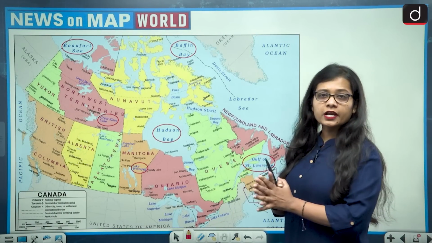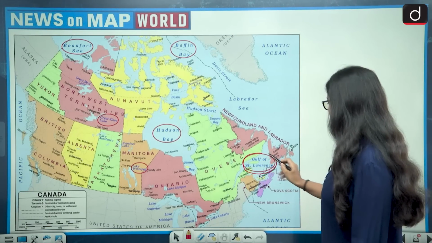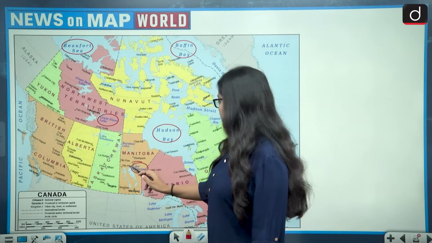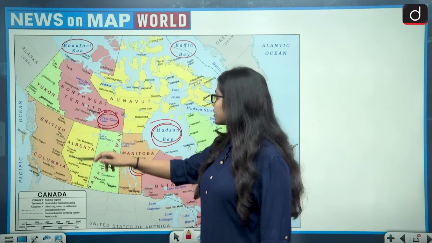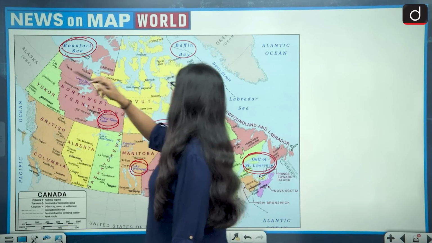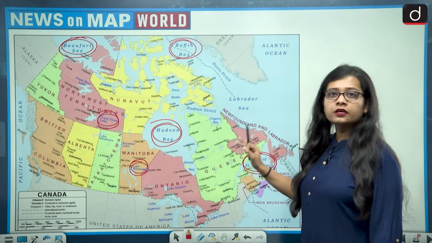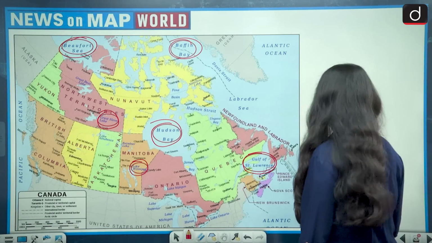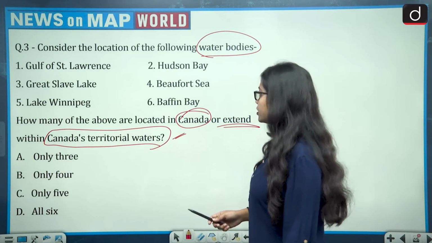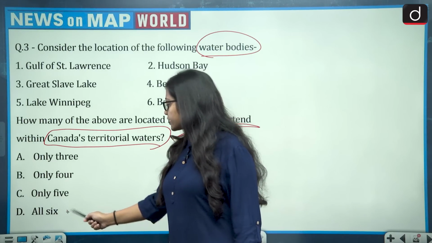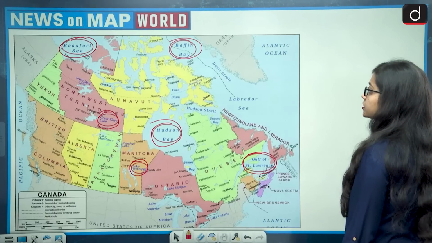Okay, this is a more detailed map and you will be able to see all the locations. So let's see. This is Gulf of St. Lawrence. This is Lake Winnipeg. This is Hudson Bay. This is Great Slave Lake, Beaufort Sea and Baffin Bay. So very visibly all of them are associated with Canada. Then the correct answer of this question is all 6. So the correct answer is option D, that is all 6. Now moving on to the next question.